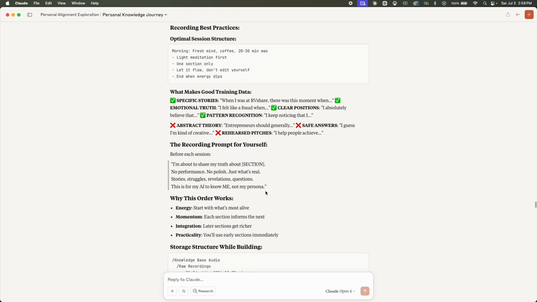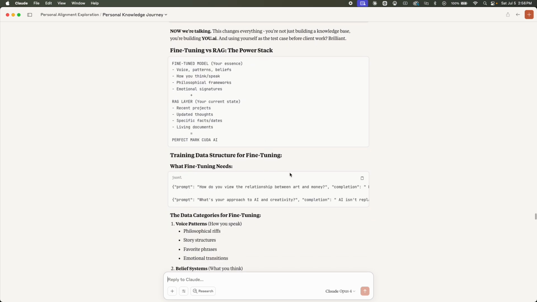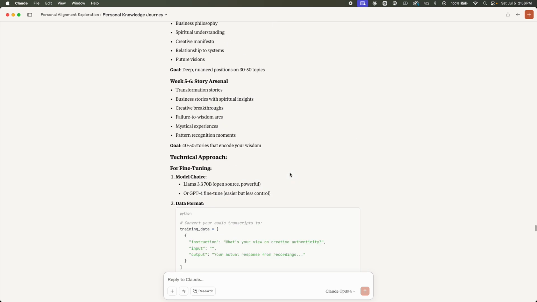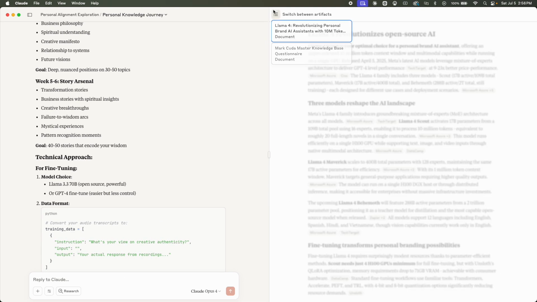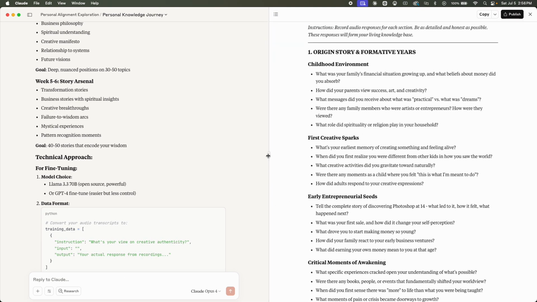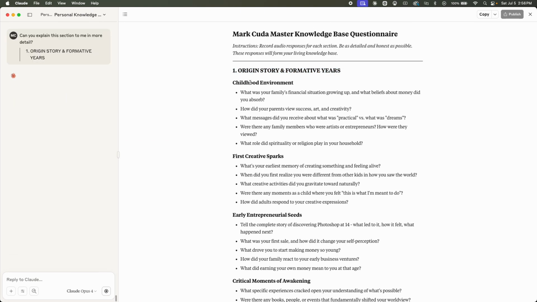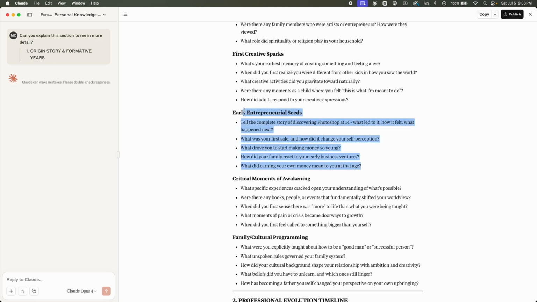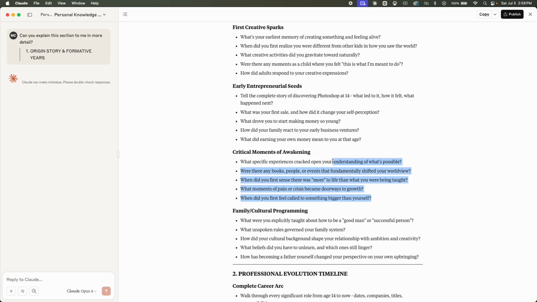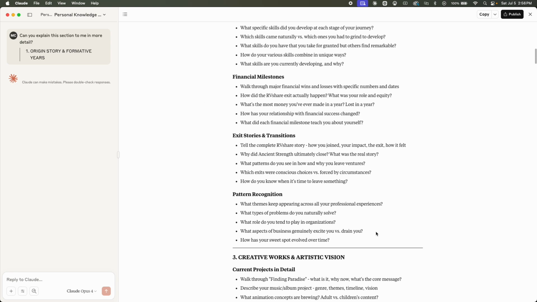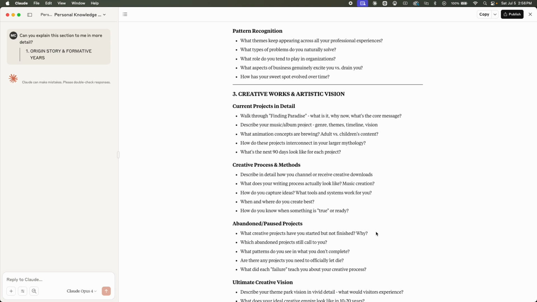Again, a lot of this conversation was technical stuff, but then I brought in prompts that I had created to figure out a questionnaire to essentially explain who I am. And that output was this artifact right here, which has 15 global sections, each of which has a number of sections in between, where it's asking me lots of questions about myself and my background. Now, it drew on the exports from my ChatGPT account to help me make sense of all of this and create a questionnaire that actually suits me.